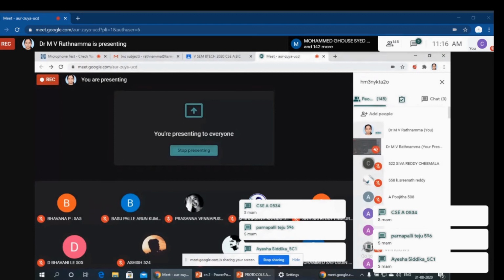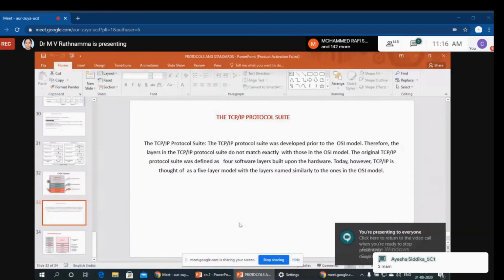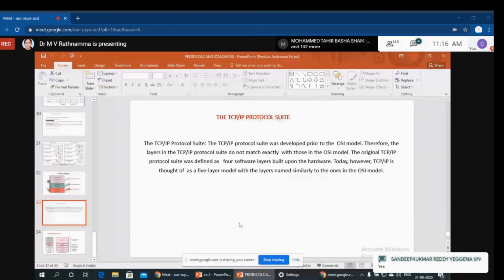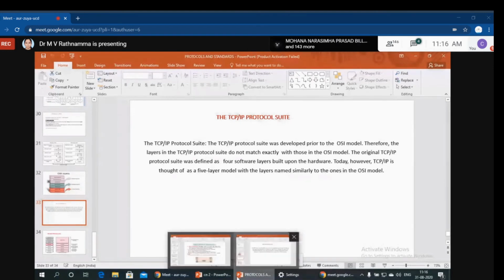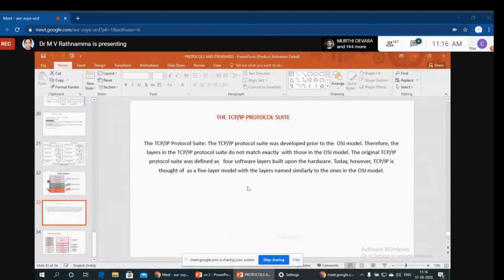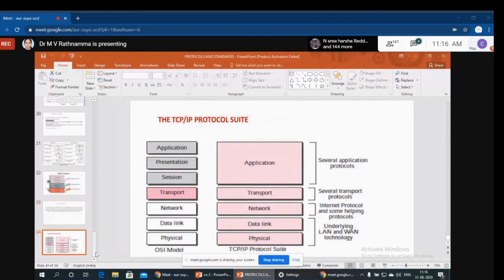Okay. So now we had our next, second type of reference model, that is TCP/IP reference model or protocol suite. Also, we can call it as. Now TCP stands for Transmission Control Protocol, and IP stands for Internet Protocol. So based on this protocol, this reference model has been named TCP/IP reference model or protocol suite. Also, you can call it as.